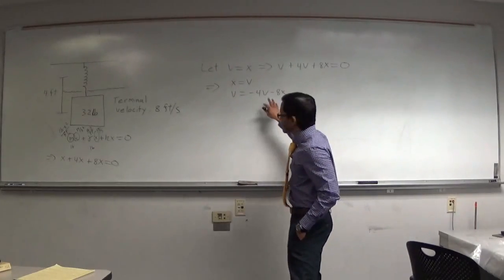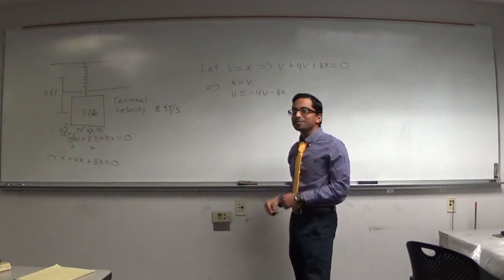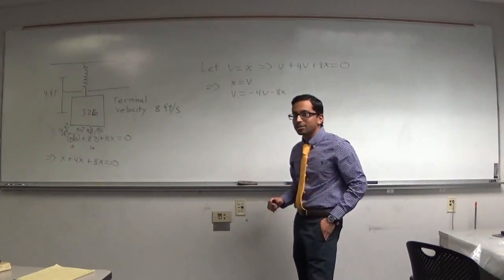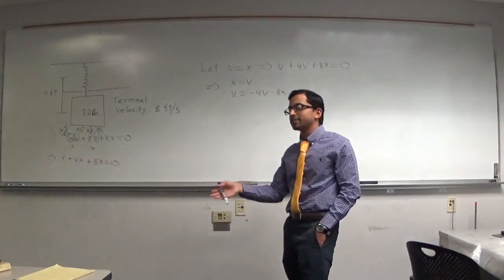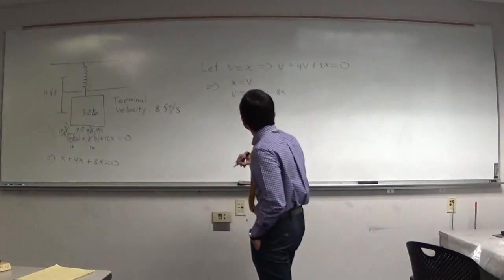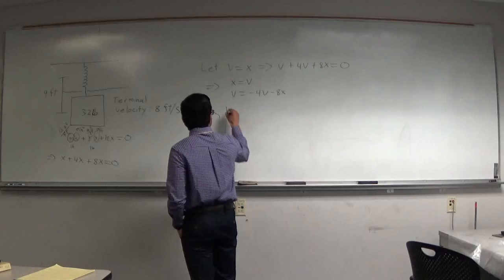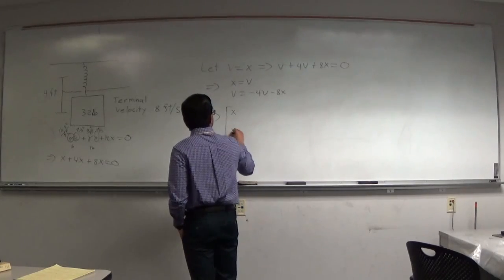You want to write it as a matrix equation? So let's write it as a matrix equation, and let's do some stuff that we did in 222, like finding eigenvalues and eigenvectors. So we can write it like this. We have x dot and v dot.